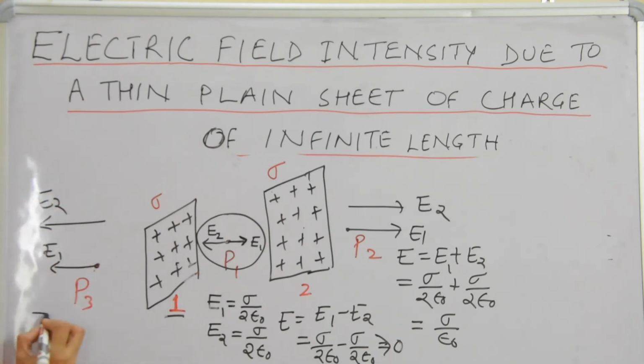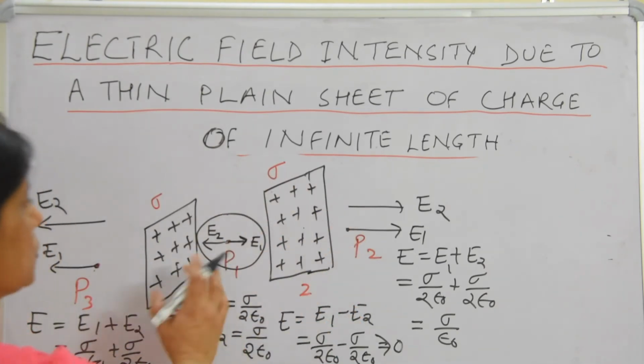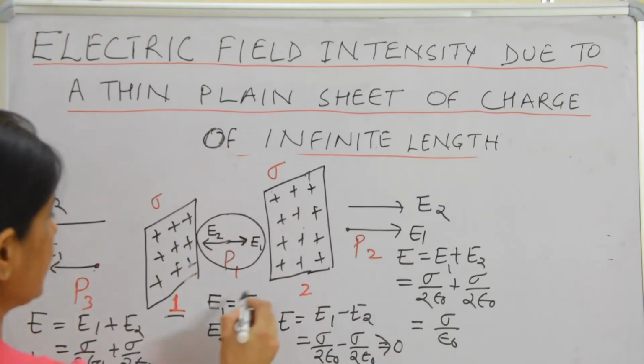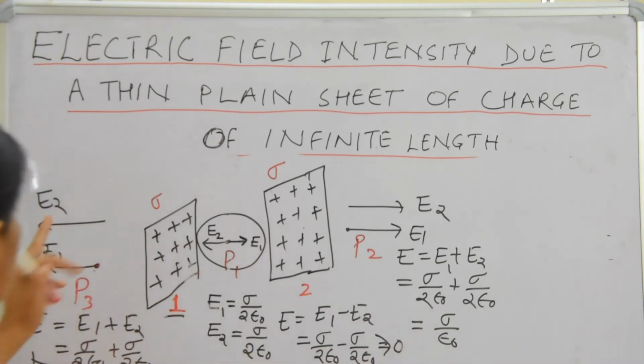Now the value of E is E1 plus E2, that is sigma upon 2 epsilon naught plus sigma upon 2 epsilon naught, which is sigma upon epsilon naught. If we add the electric field intensity due to sheets of the same charges outside, it is sigma upon epsilon naught, while in the middle it is 0. This is the value of electric field intensity.